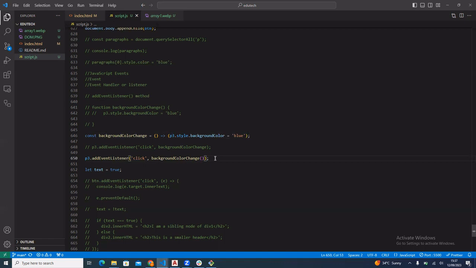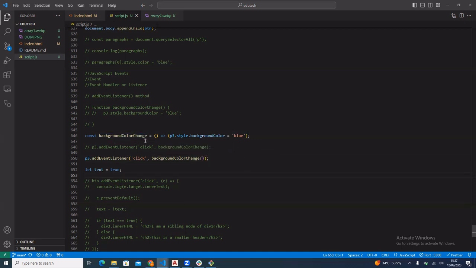Once you do this, you've called the function. But in the case of an event listener, you only write the function name like this. You don't call the function. That's what I want us to know, because if you call the function, see what happens. I think we saw an example the last time.